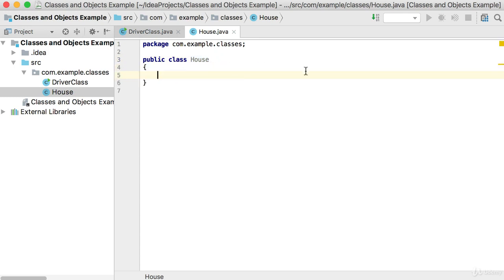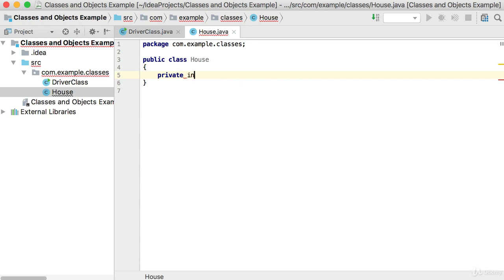In this case, the house class we said should have 4 properties: number of windows, number of doors, type of roof, and type of wall. So let's quickly create them, and I think you will agree with me that the number of windows as well as the number of doors we can take as normal integers, whereas the type of roof and the type of wall we will look at as strings or normal text.